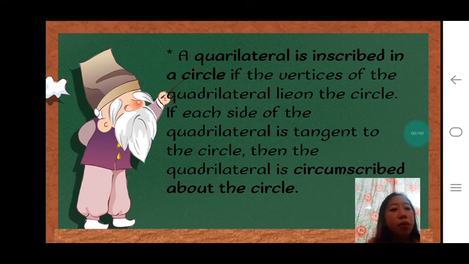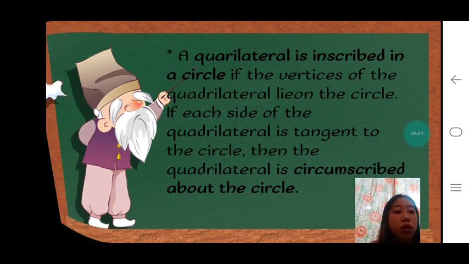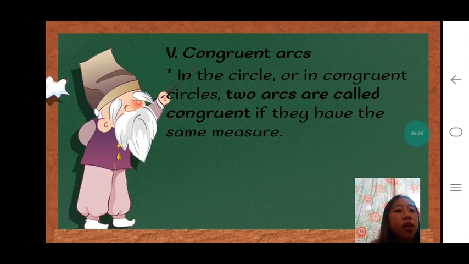If each side of the quadrilateral is tangent to the circle, then the quadrilateral is circumscribed about the circle. So, kung matangent na daw siya sa circle, ang quadrilateral gitawag og circumscribed about the circle. Next is congruent arcs. In the same circle or in congruent circles, two arcs are called congruent if they have the same measure.